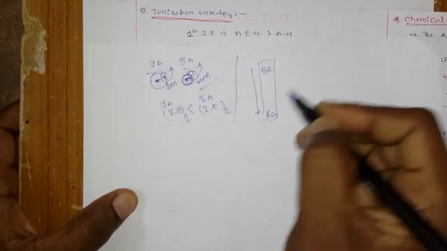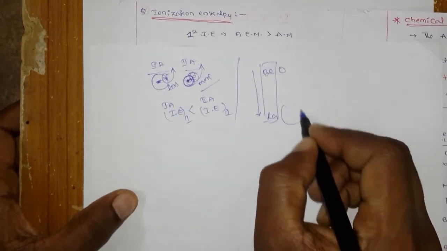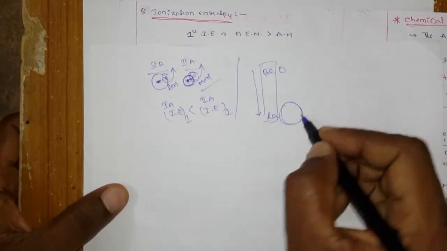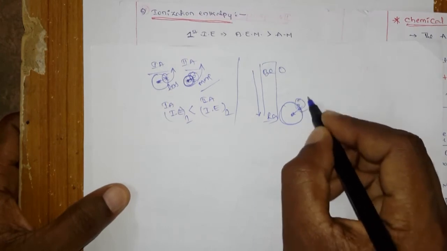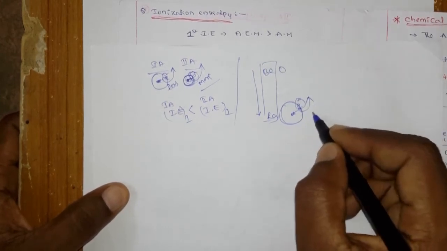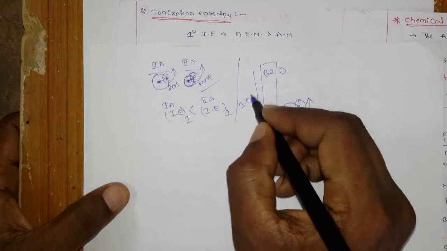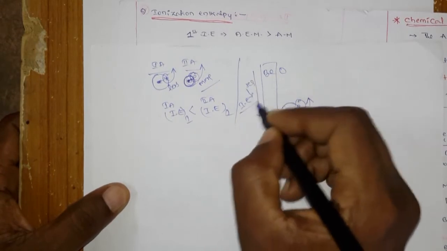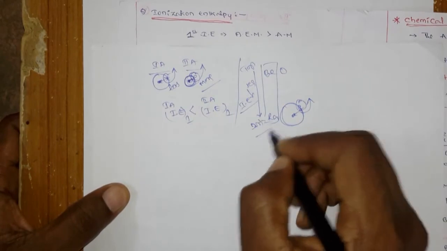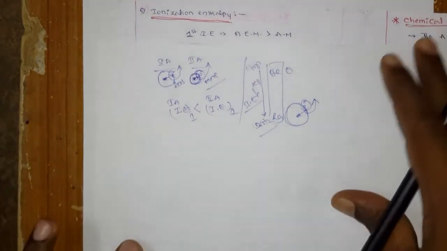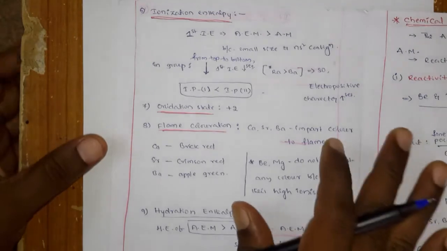From top to bottom, obviously the size increases. When the size increases, the distance increases, so the energy to remove the electron decreases, so the ionization enthalpy decreases from top to bottom. Okay, this is all about the ionization enthalpies.